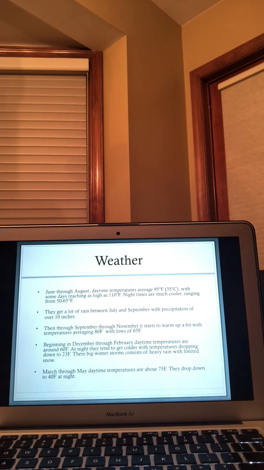So the big winter storms over there consist of a lot of heavy rain. You don't see sleet. You don't see a lot of snow over there. They get limited snow, but their big storms are mostly rain. So they'll get a lot of floods, and they'll get them in bunches, compared to up here in the Northeast. We get snowstorms. We get northeasters. They're mostly focused on big rainstorms.